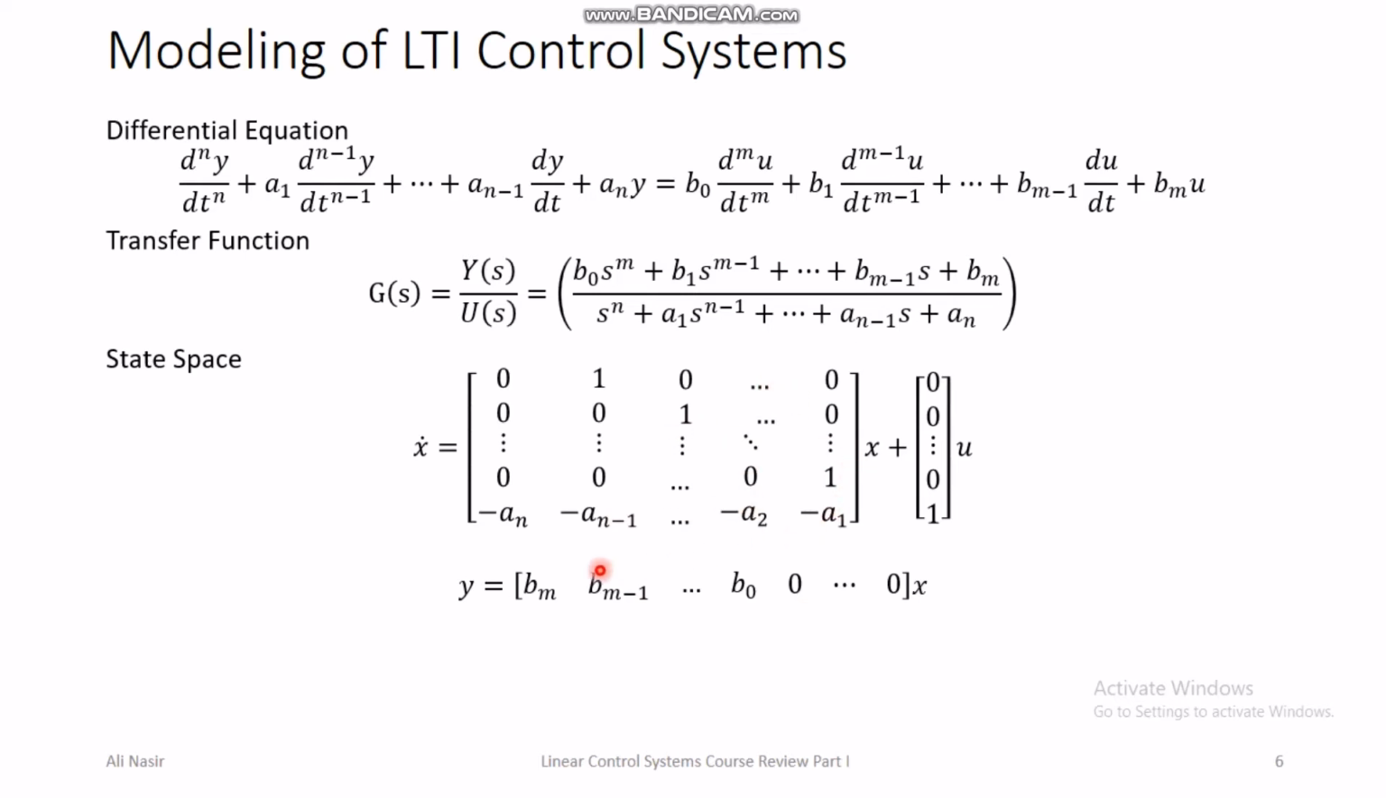in this case the output is basically a linear combination of the state variables. If the numerator side is 0, or the right hand side has just a simple u, then we can have y equal to x1. But in this case y is equal to b_m times x1 plus b_(m-1) times x2, up to b_0 times x_(m+1), and all others are 0. So you can also convert state space back into transfer function.